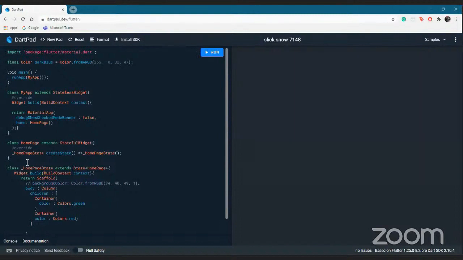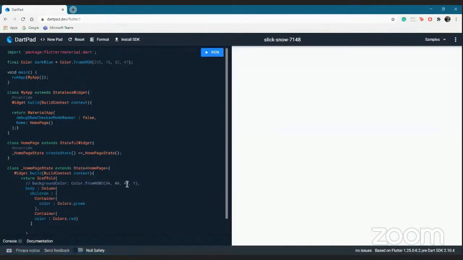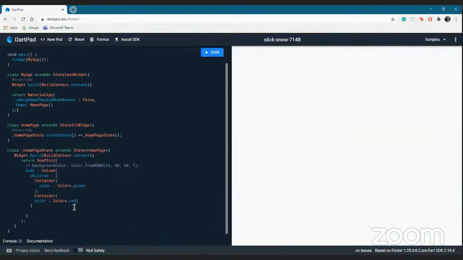Now, if I have just commented out the background color and I'll run it again, all I see is white. I'm not understanding why. Okay, cool. I'm facing a small error. We'll just go along and fix it.